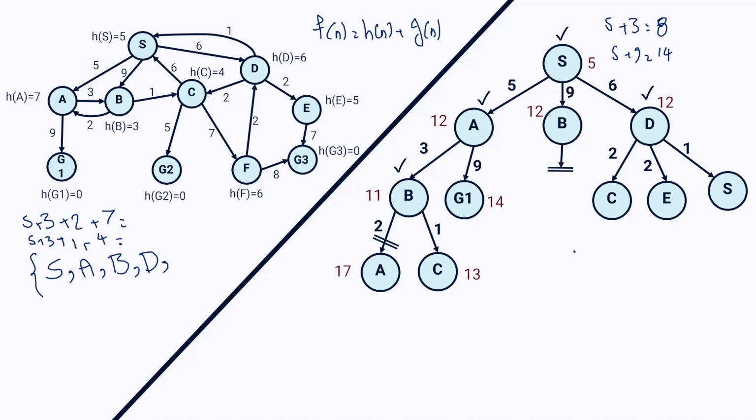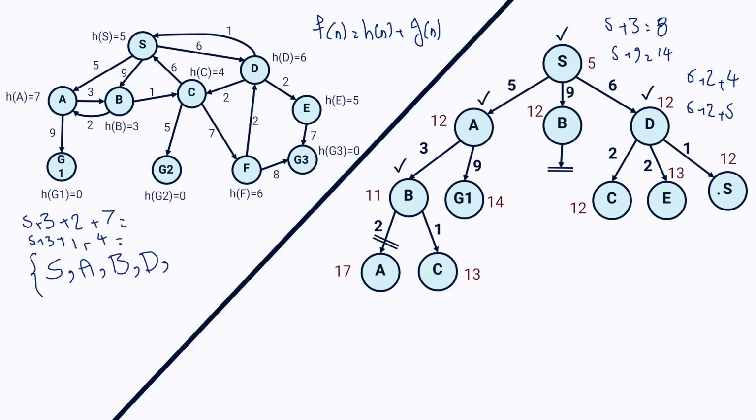After that, I have to calculate the evaluation function for each node. For node C, that would be equal to 6 plus 2 plus the heuristic value of node C, that is 4. So it equals 12. For node E, it's equal to 6 plus 2 plus the heuristic value of node E, 5. That is equal to 13. And finally, for node S, we have 6 plus 1, 7, plus 5, that is equal to 12.